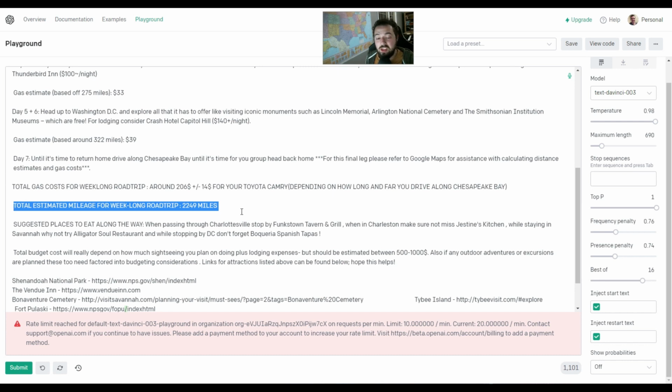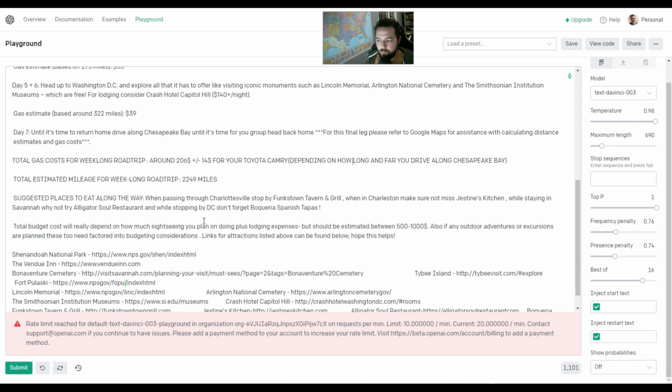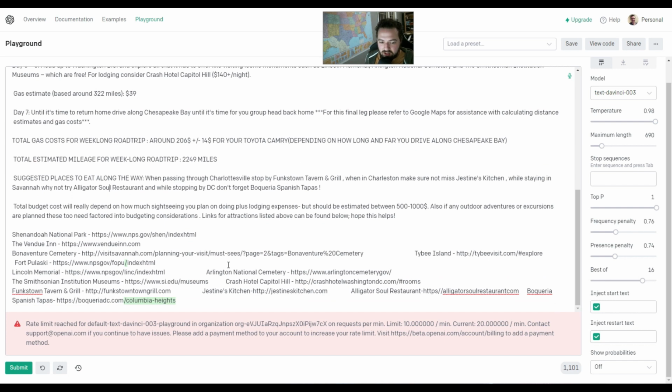So this is something you could even just copy and paste into a messenger group chat, or send out in an email, right? So it has some suggestions to just drive around like Chesapeake Bay, and it actually suggests some specific locations like Justine's Kitchen. I've never heard of that place. Alligator Soul Restaurant. And this is great, right?